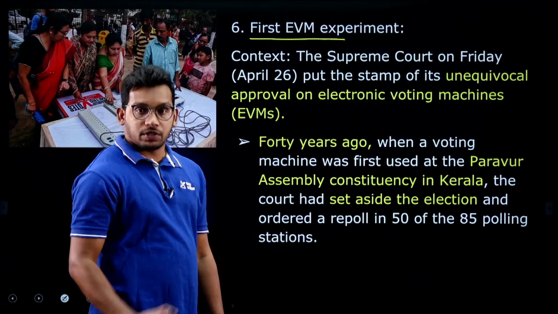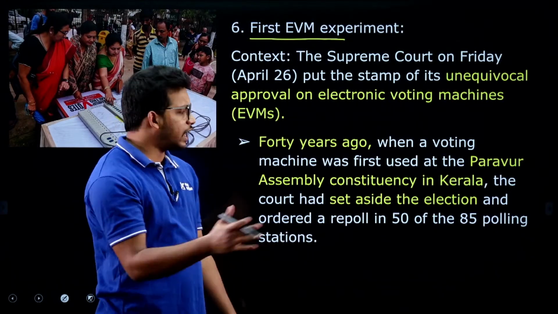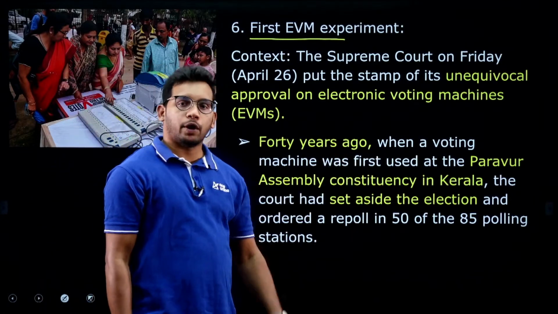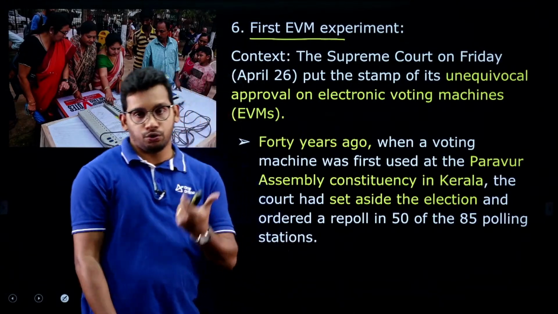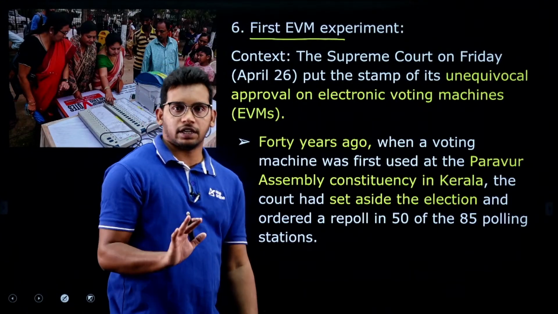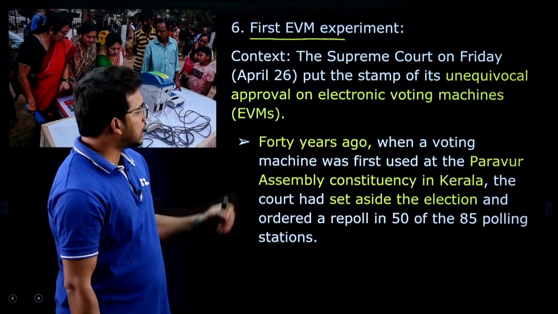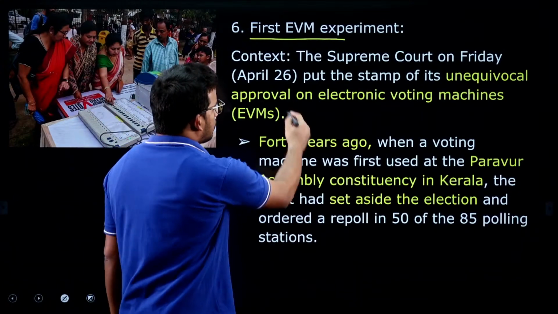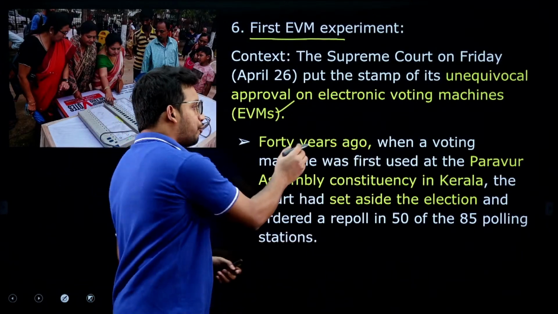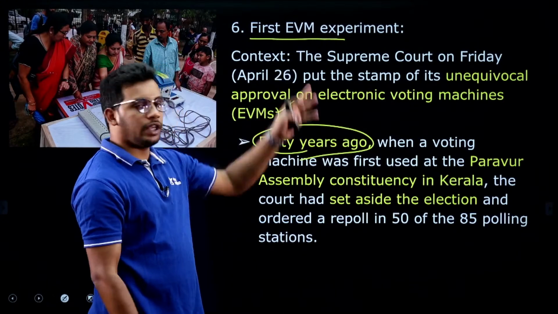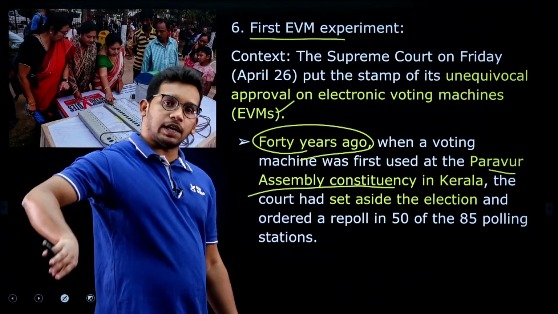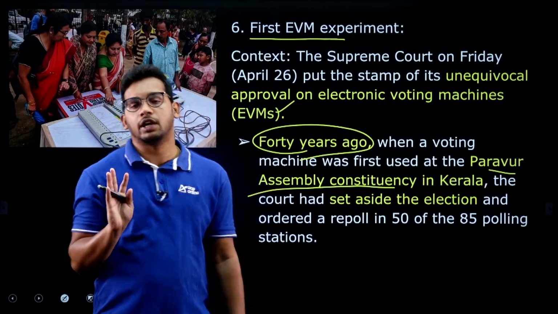First EVM used, we have seen this even 3-4 days back. We had an article related to the EVMs, and I spoke about just one single point, that the Paravur assembly constituency in Kerala was the first to use the EVMs, right. But now we will go into a little more detail, because there was an article in the Indian Express which discussed the background. So let us understand that also, that may also be asked in the exam. The Supreme Court has approved EVMs' utility, we have seen the case a few days back, and this was 40 years ago. The EVMs were first used in the Paravur assembly constituency, and this was set aside by the Supreme Court because there was no legal backing, right.